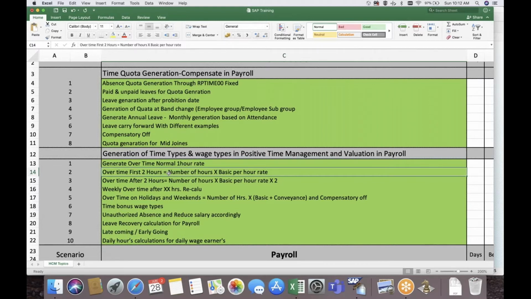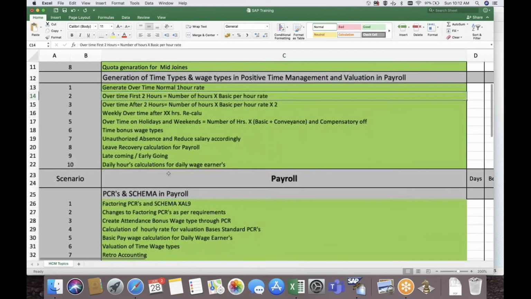So coming to payroll. Again, as I said, you should be aware of the basic configuration like pay scale structure and all this stuff, maintaining InfoType 8 or 15 or 14, whatever wage types the client has. I will start explaining the schema initially.